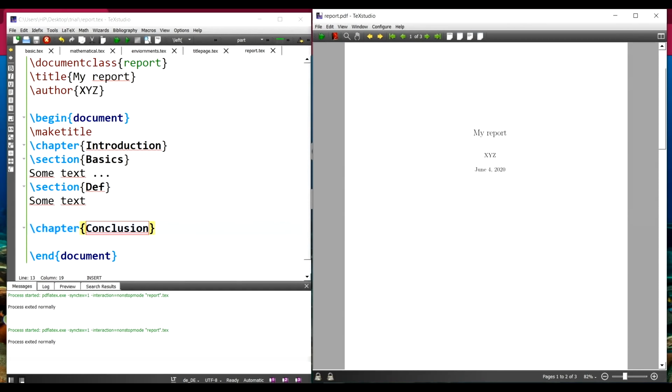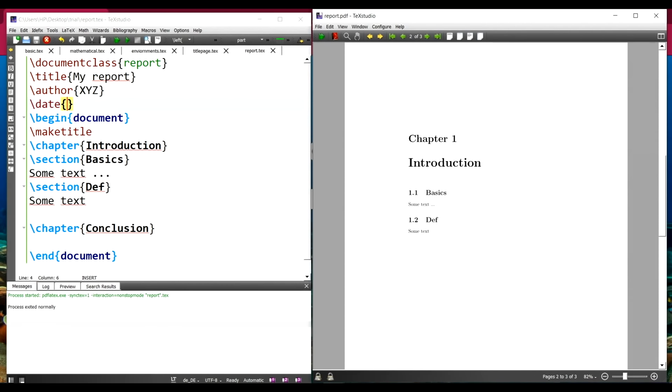Okay, so this is my title page. Title, author, date. In case we don't need the date, we just have to use empty braces and the date will not come. Then I have chapter 1. I just said \chapter and gave the name. The layout has been taken care of by the class file report. So chapter 1, in bold, you have the chapter name, Introduction, with a bigger font size.